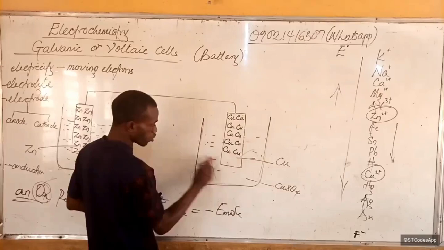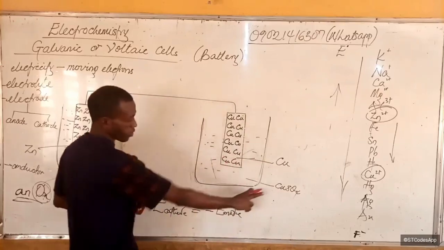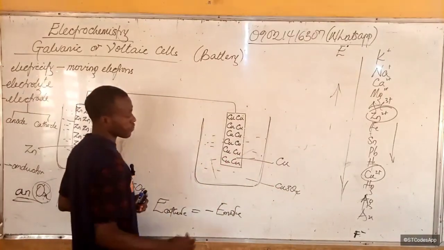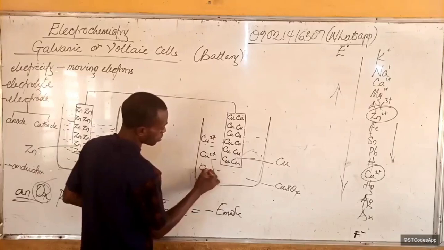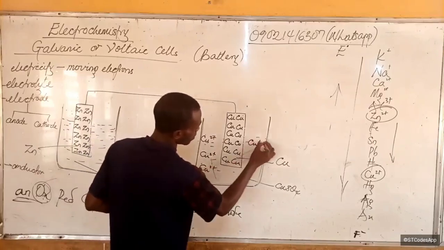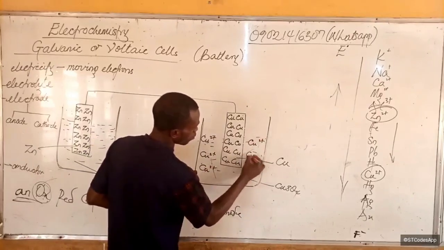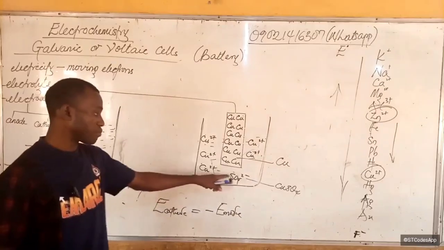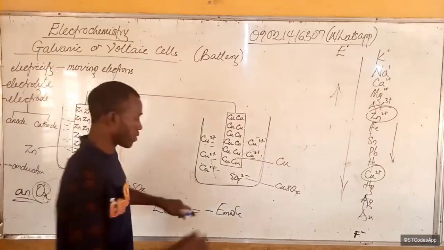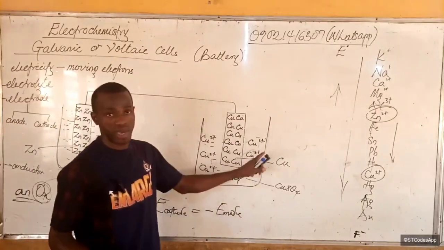But in the solution, what do we have? Because the solution is a solution of copper sulfate, we have Cu2+ ions and SO4 2-. Is that okay? You see that I'm putting fewer SO4 2- because our emphasis is on the metals.